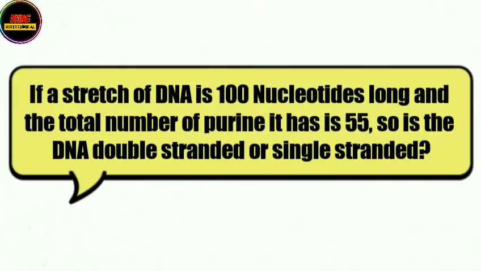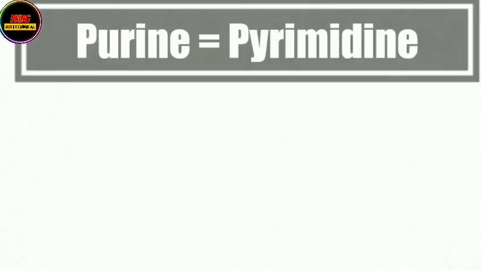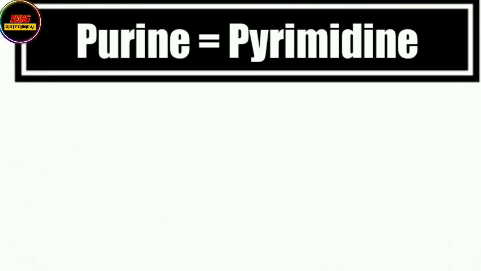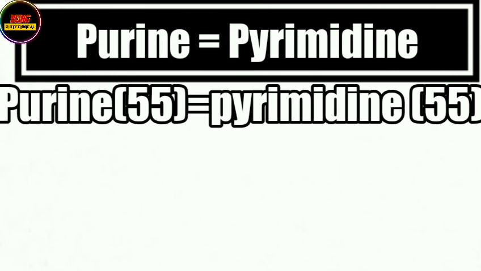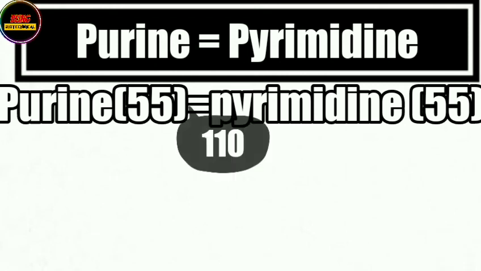So now, let us solve another question. So the next question is, if a stretch of DNA is 100 nucleotides long and it has 55 total number of purine, then is it possible in case of a double-stranded DNA or a single-stranded DNA? So simply in order to solve this question, we need to remember Chargaff's rule, which says purine is equal to pyrimidine. So if purine is 55, then pyrimidine needs to be 55 if it is a double-stranded DNA. So when 55 is added to 55, it will give out 110.